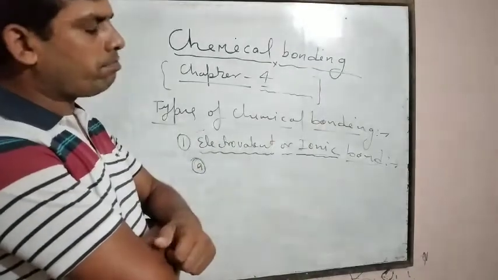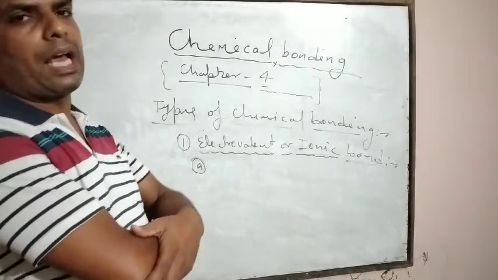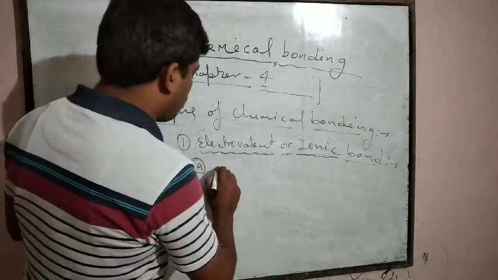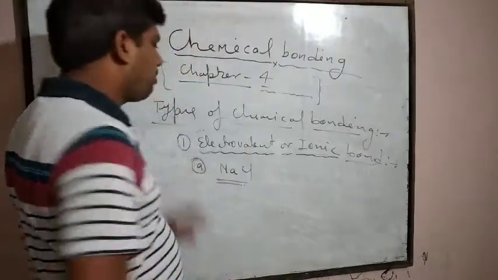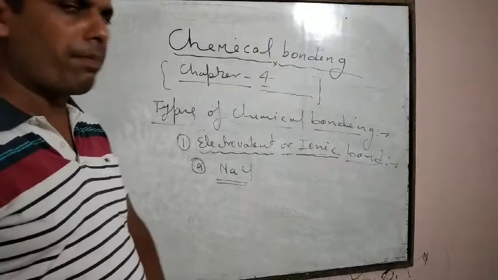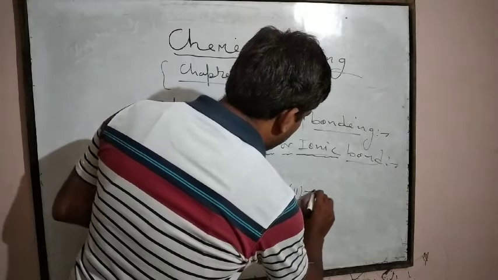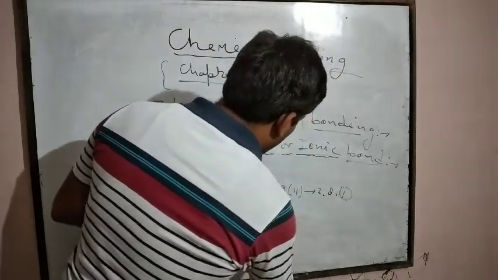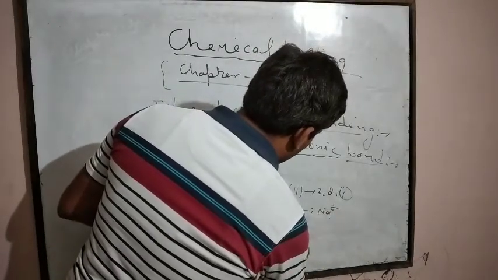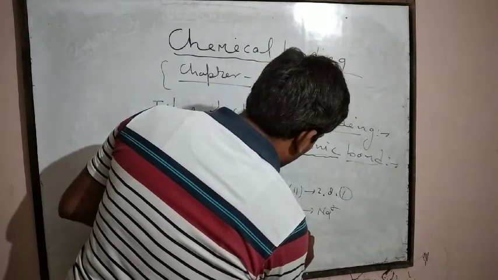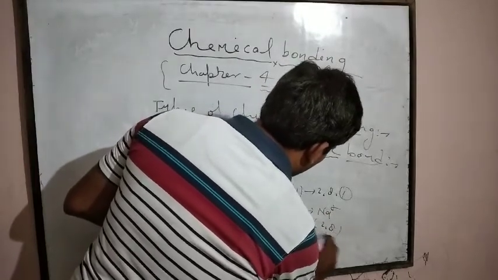For example, if we take the formation of sodium chloride, NaCl, how does ionic bond formation take place between sodium and chlorine? Here, the atomic number of sodium is 11, 2, 8, 1. Sodium loses one electron and forms Na+. 2, 8, 1 is the electronic configuration. Now one electron is removed and it shows 2, 8 electronic configuration.